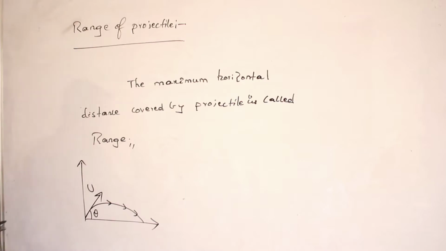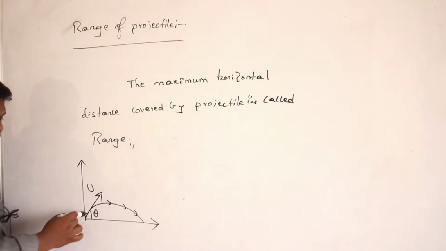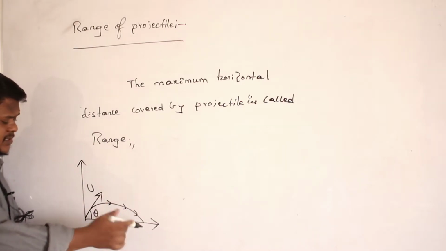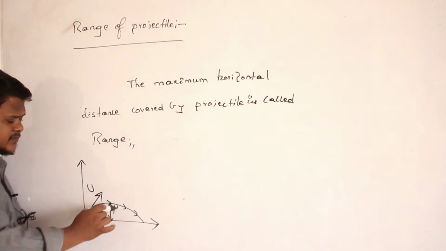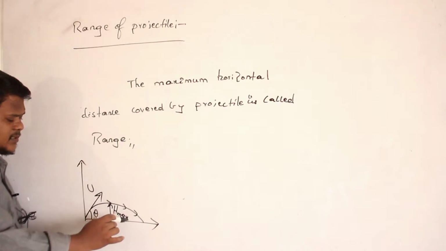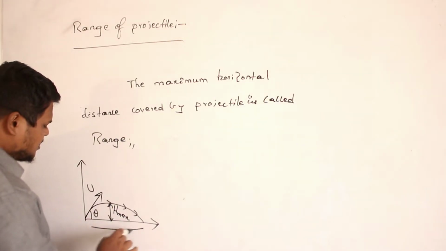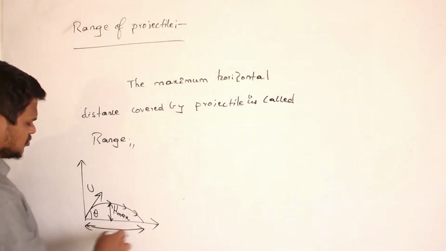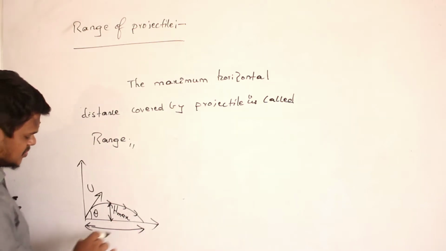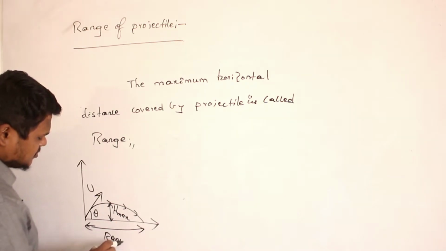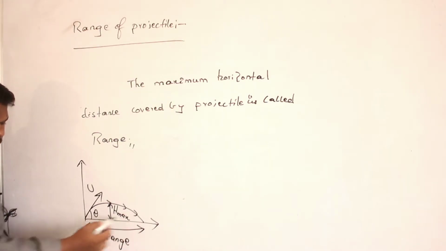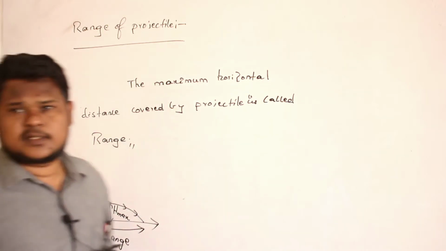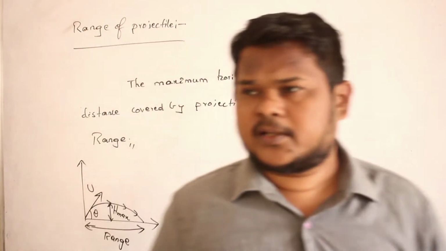If I throw a body at an angle other than 90 degrees, then definitely it will travel to some h max, maximum height covered by the projectile, and it will cover some horizontal distance also. So this horizontal distance covered by the projectile is called range of the projectile. Are you able to understand now?